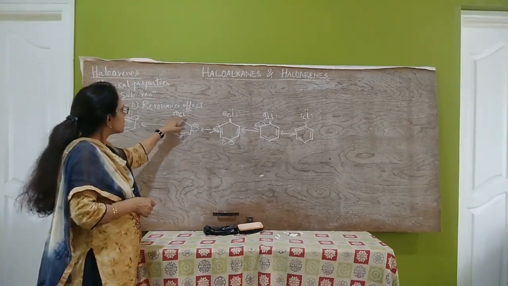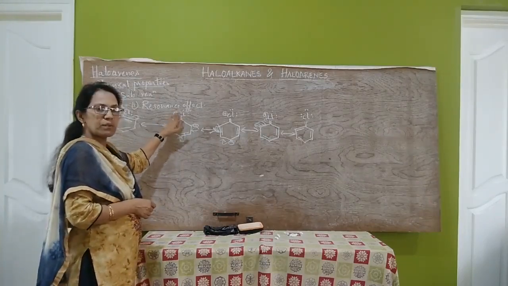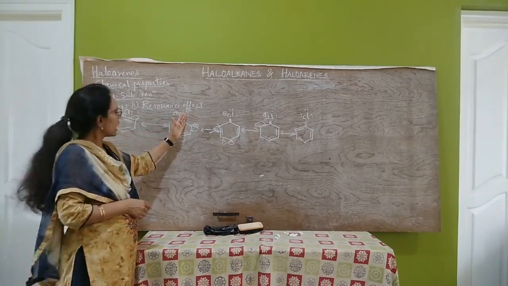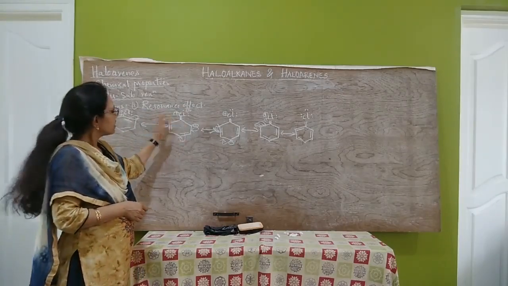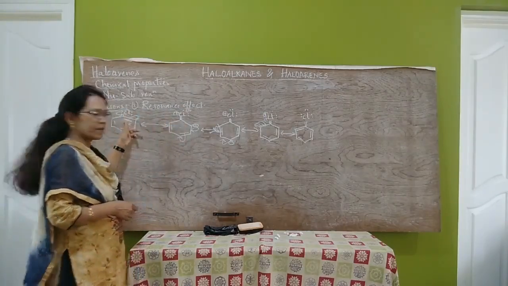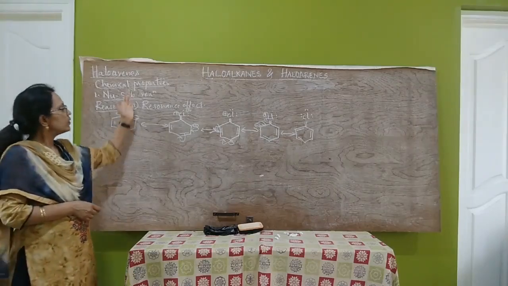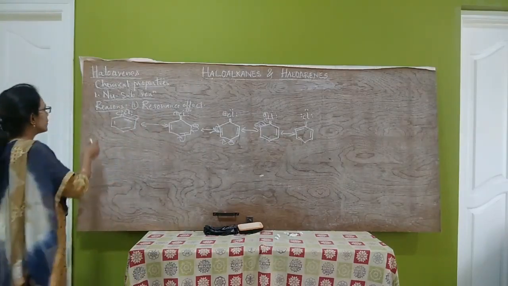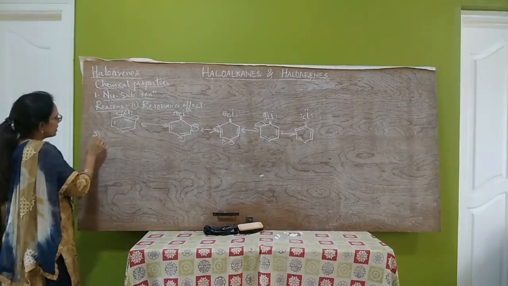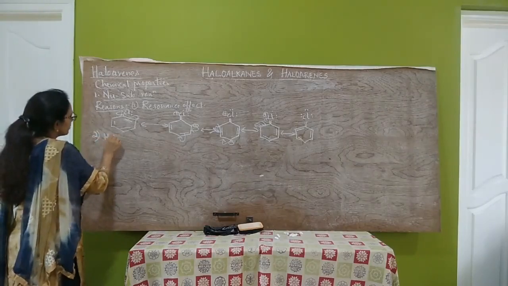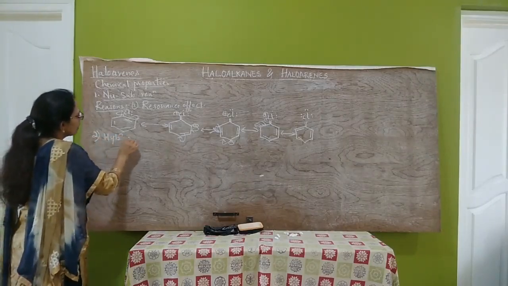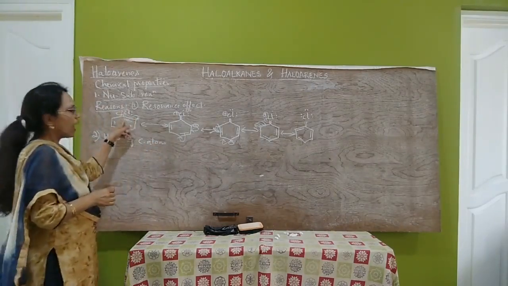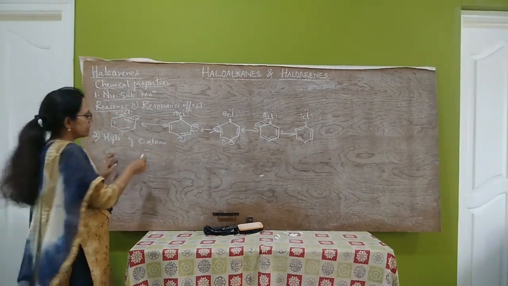Therefore, the cleavage of this C-Cl bond becomes difficult. Therefore, the nucleophile cannot easily attack this carbon atom. Therefore, these haloarenes are less reactive towards nucleophilic substitution reaction. This is the first reason, the resonance effect. The second effect is hybridization of the carbon atom to which the halogen atom is attached.